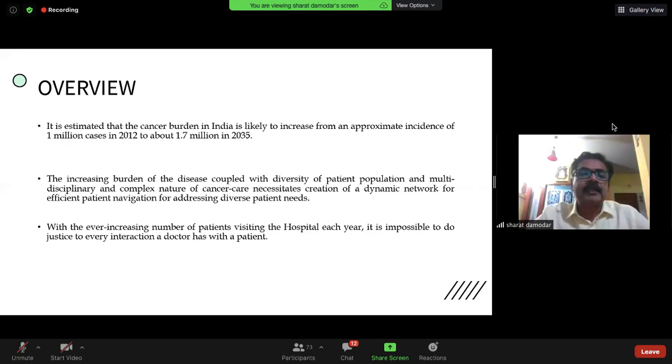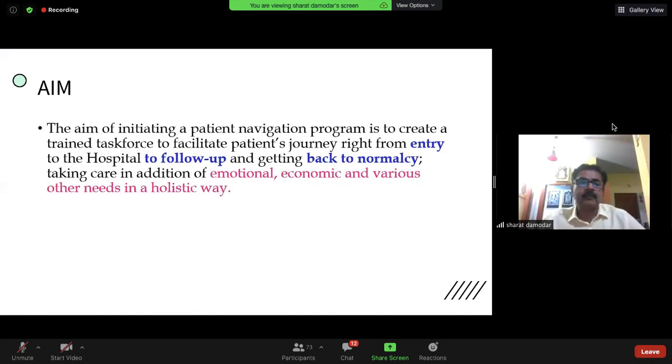So you can see the cancer burden in India is obviously going to jump from 2012 to about 2035. There's a huge jump. If you look at it beyond 2040, we're going to have a doubling of the number of cases. This increased burden is going to stress the tertiary care centers and the cancer centers, because everybody is going to be focused on early diagnosis and treatment. You may not have the time to look at all the other components which are as important, and thereby the need for people to look at that part of treatment.